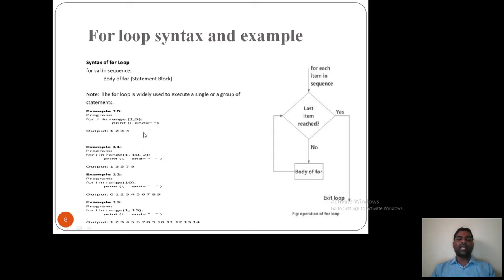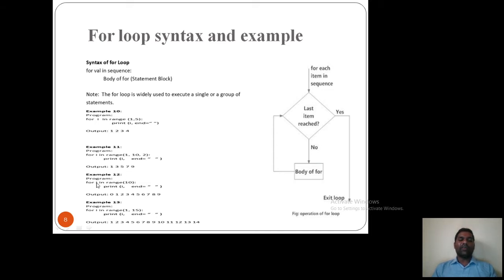Because I haven't given any kind of step value earlier, it's by default 1. Here it will be 2. That means in each and every iteration, it will increment by 2. So first it will print 1 and last is 10 minus 1, which is 9. 1 to 9, but the difference between each and every number is 2. That means 1, 3, 5, 7, 9. Output is 1, 3, 5, 7, 9. So this is what happens with this step value.